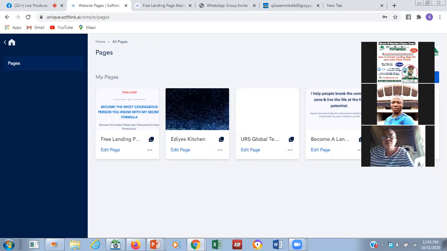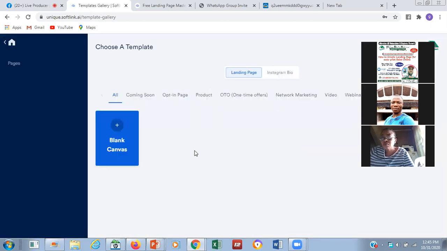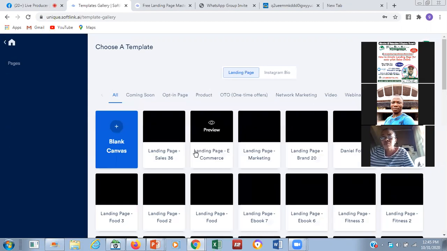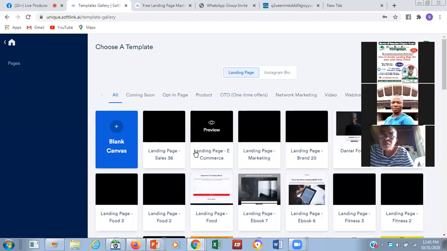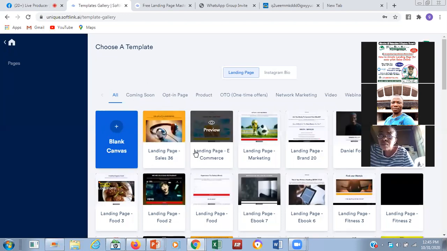So we are clicking on create new page. Now, one of the powerful reasons why I always recommend Softlink.ai is that the last time I did this kind of training, about 3 months ago, there was no template. We had to build it from scratch. Now, Softlink.ai has done so many powerful things that there is a template for us, and all we have to do is edit.